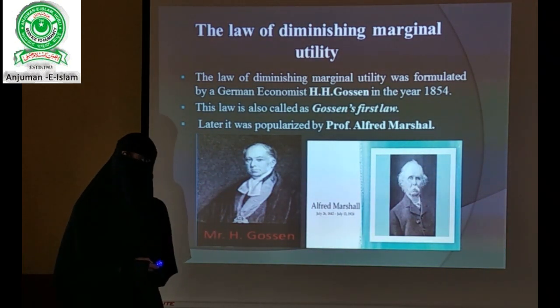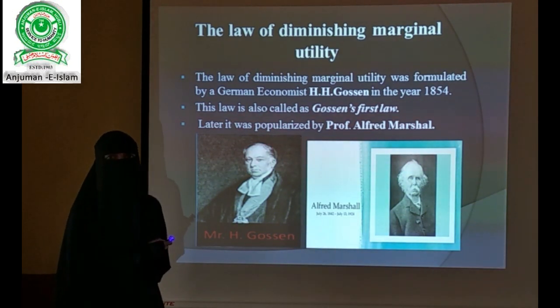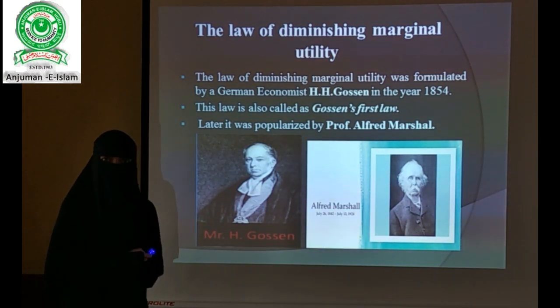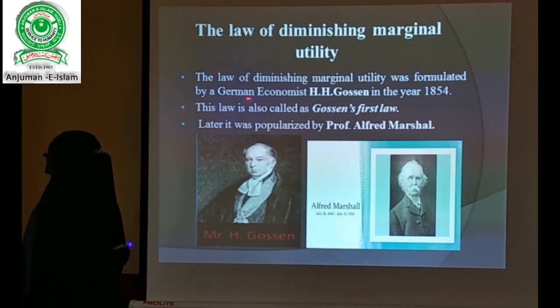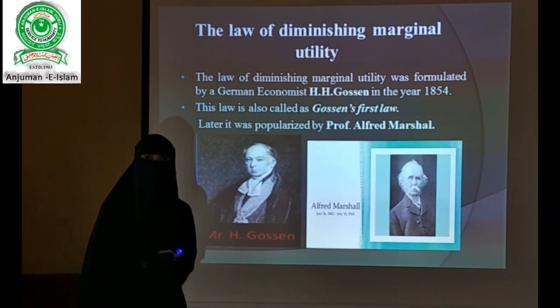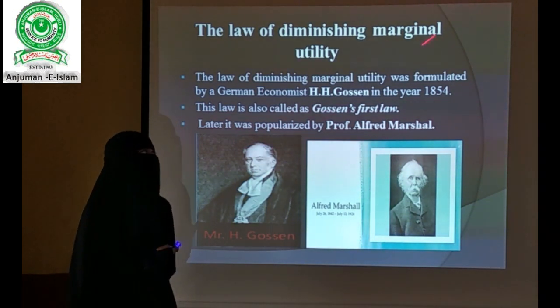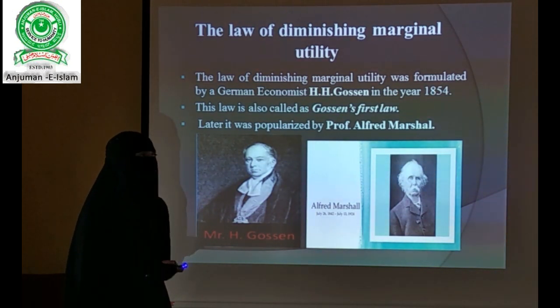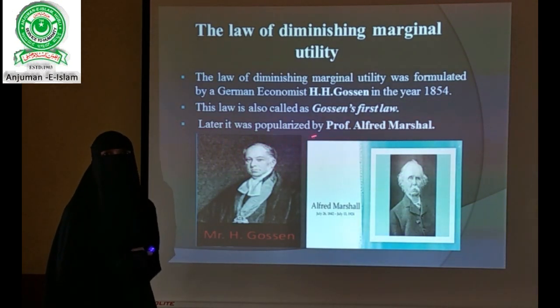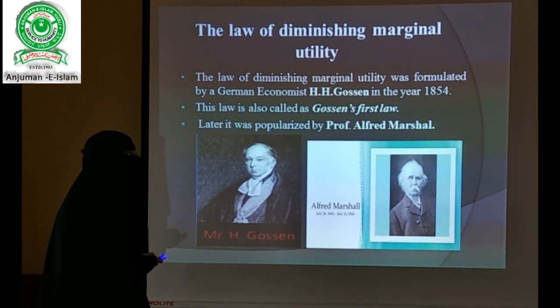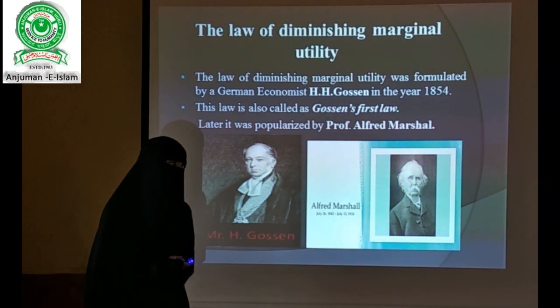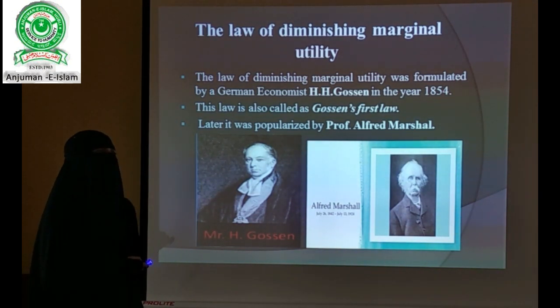So on the basis of this marginal utility and law of diminishing marginal utility analysis, many laws are based. The law of diminishing marginal utility was first formulated by the German economist H.H. Gossen in the year 1854. You can see the picture here of H.H. Gossen. Because it was first formulated by H.H. Gossen, this law is also called Gossen's first law. This law was later popularized by Professor Alfred Marshall, who is the founder of neoclassical economics. You can see the picture of Alfred Marshall here.